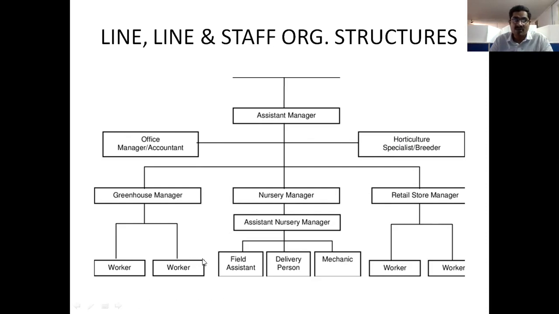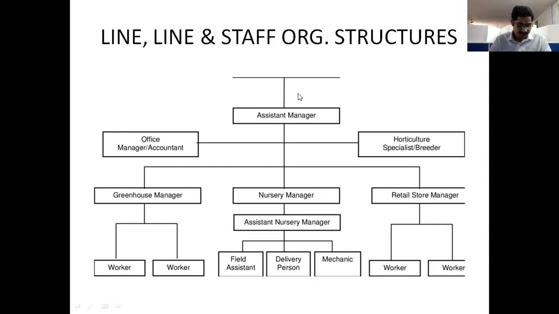And the communication between these two, here workers and here workers, is communication between the same designation, and here workers and these workers, communication between these two. So horizontal communication between the same designation in other departments is called the line and staff organized structure.